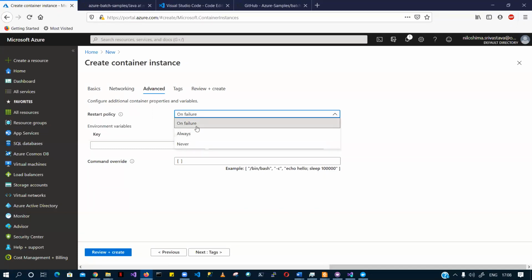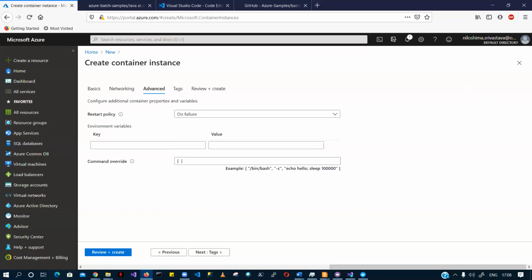So you can select on failure, you can select always, you can select never. So what does it mean? It means that in case you have the restart policy as on failure, always, or never, you can never leave it to default at this time. This policy has to be attached.